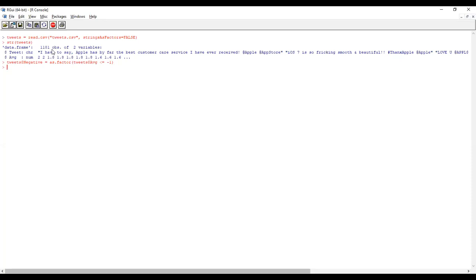Okay, so if you look at this, so far how many variables are there in the data set in the Excel sheet? How many columns are there? Two columns, right? One is the column Qts, which is the name of the data set. The first variable is Qts, which is text. Another one is average. The average is the rating.